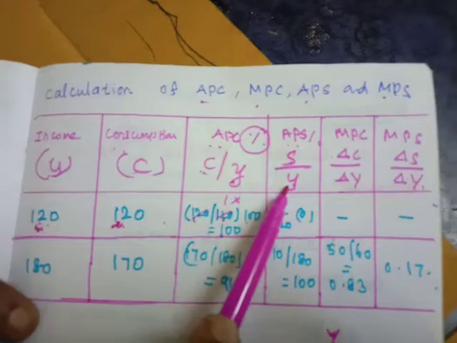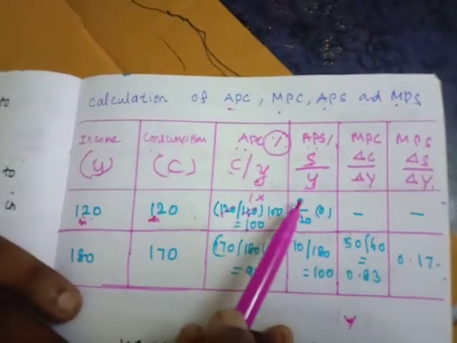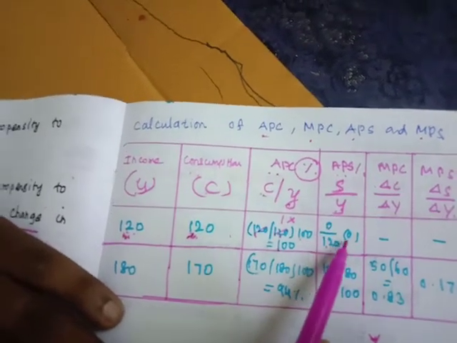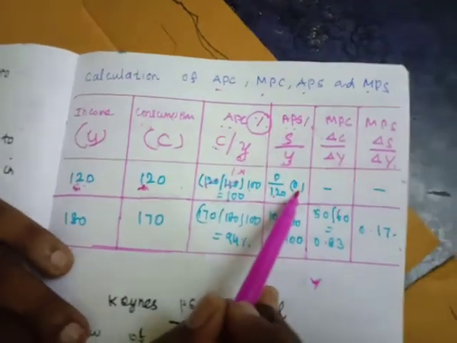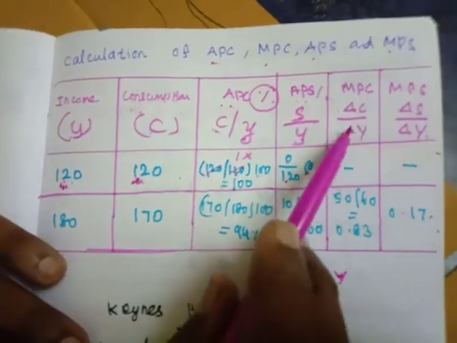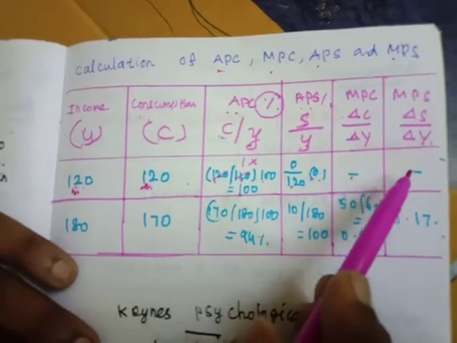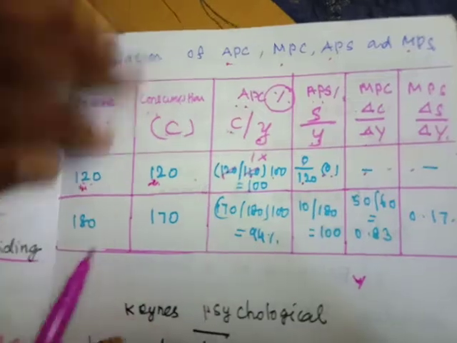So S divided by Y, S is 0 and income is 120. 0 divided by 120, the answer is 0. When the answer is 0, marginal propensity to consume and marginal propensity to save is also 0 or no value.